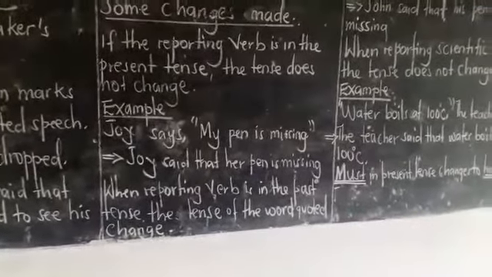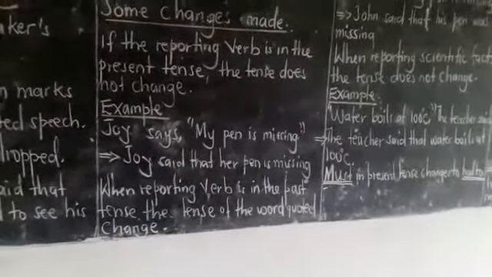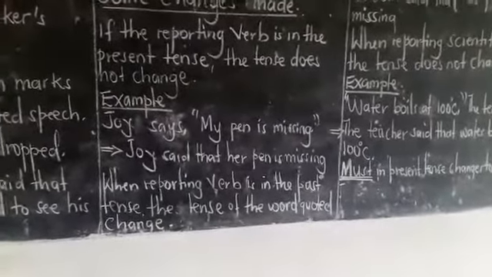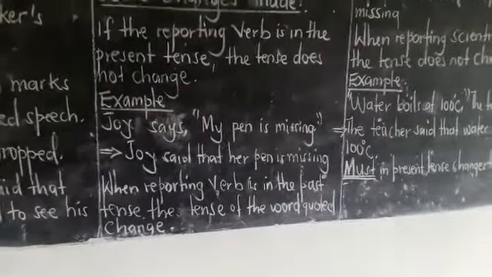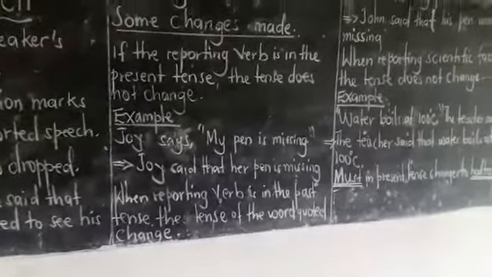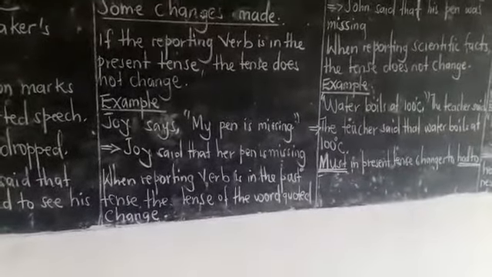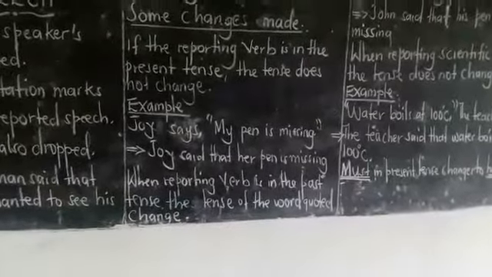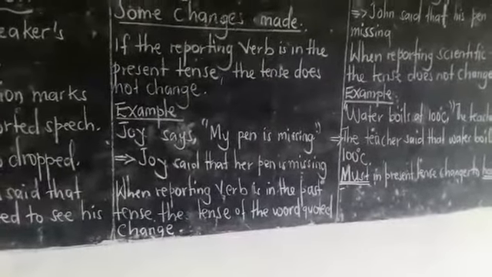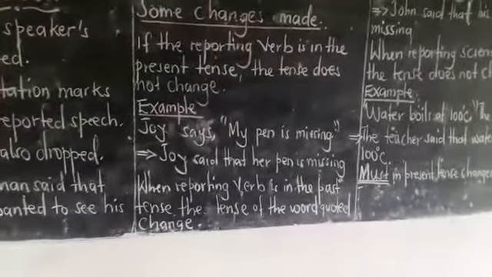Right now, Joy is saying her pen is what? Missing. Katuchidamu tutya mu indirect speech? Joy said that her pen is missing. Kuba kiriwo kati. You don't need to change the tense. Joy said that her pen is missing. Abantu bagenda kumbuuza, Master, you're saying says and said. They are the same.